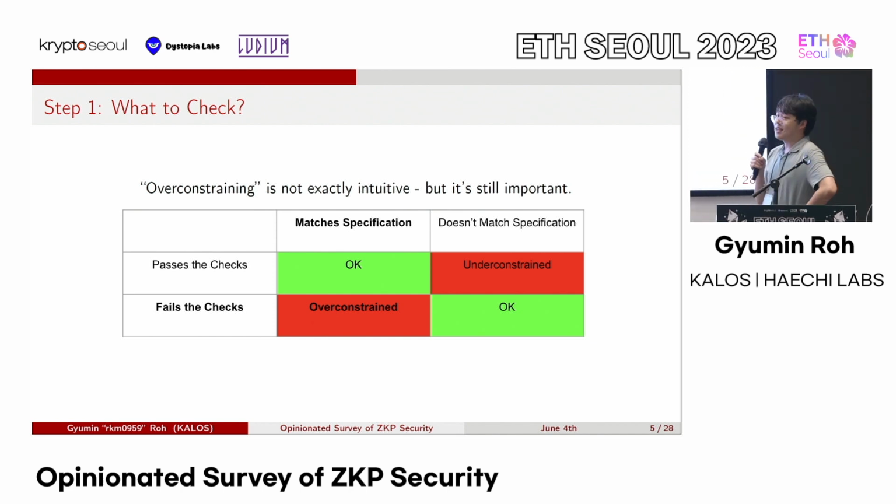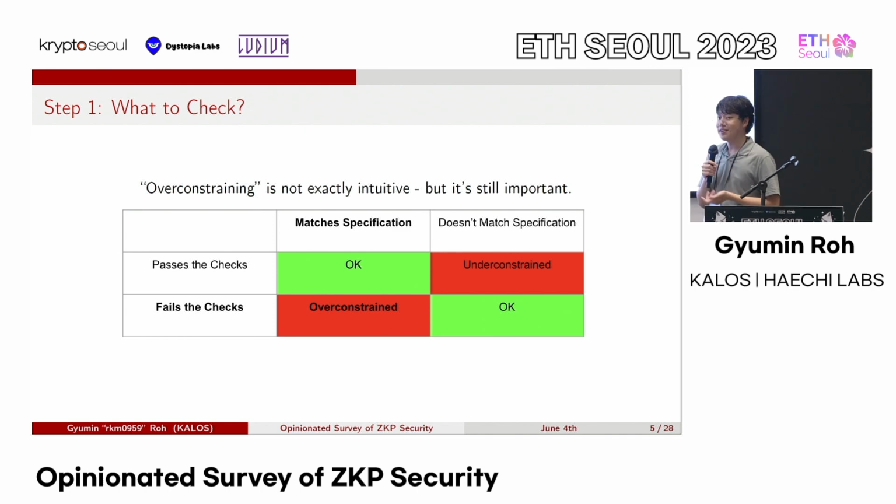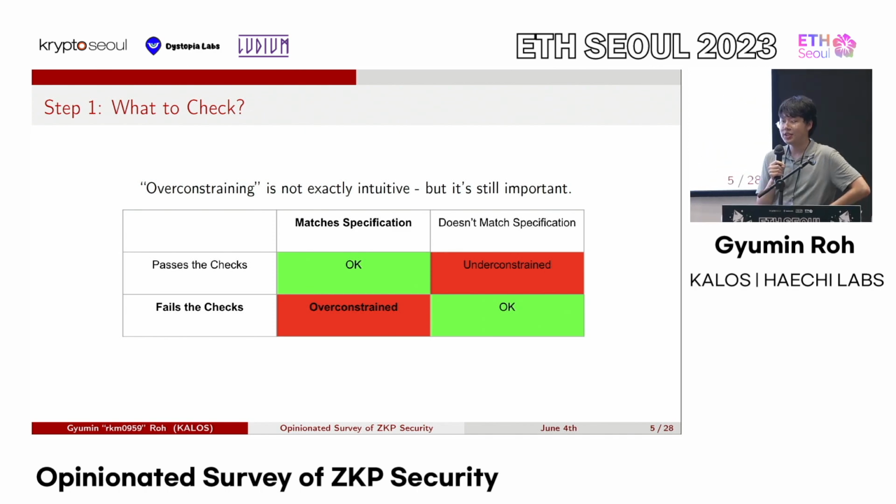It's clear that, for example, if you're over constraining stuff, some stuff that actually should pass does not pass, then it could definitely lead to some issues like, for example, denial of service and other issues of that sort. And those are definitely not the type of vulnerabilities to take lightly. So one point I'm trying to make here is that over-constraining, while it is not very intuitive, is still a very important class to take note of.